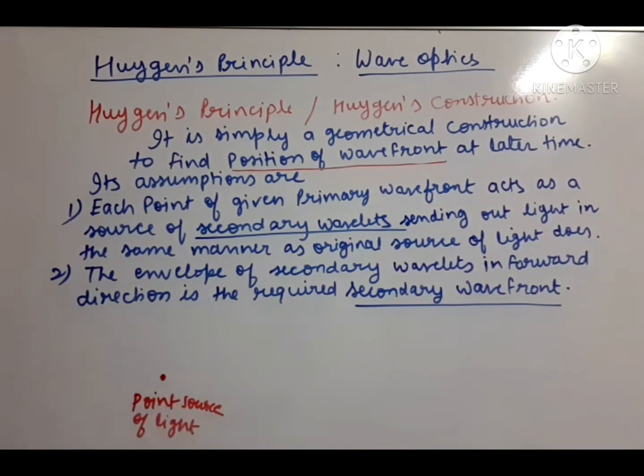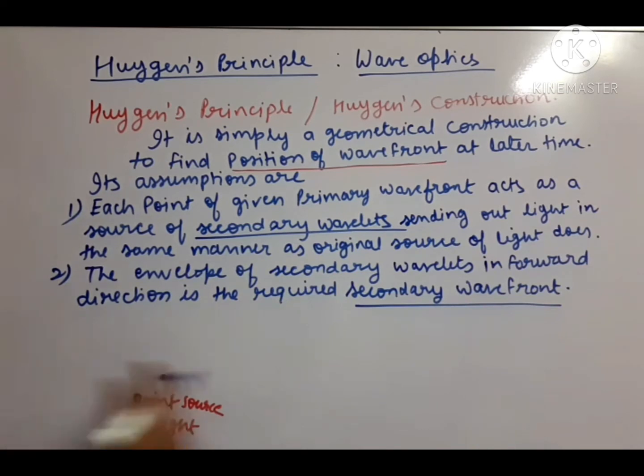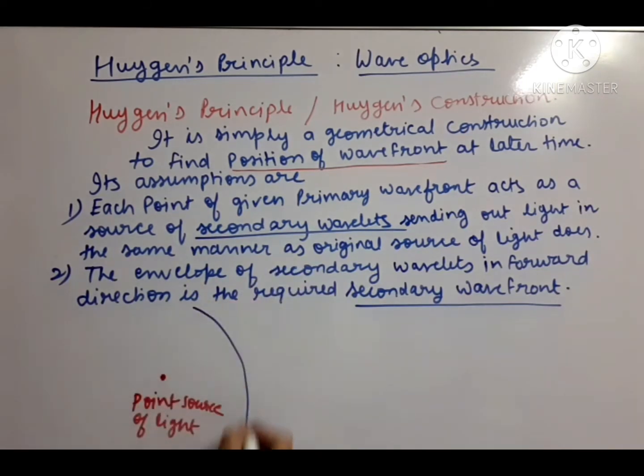Okay. Now, with the help of this point source of light, we will draw the first wavefront. The first wavefront we will call the primary wavefront. So, you already know that for a point source of light, the wavefront shape is what? Spherical. So, suppose we want to discuss how the light travels in this direction. We will take a part of the primary wavefront. Okay, this we have taken.